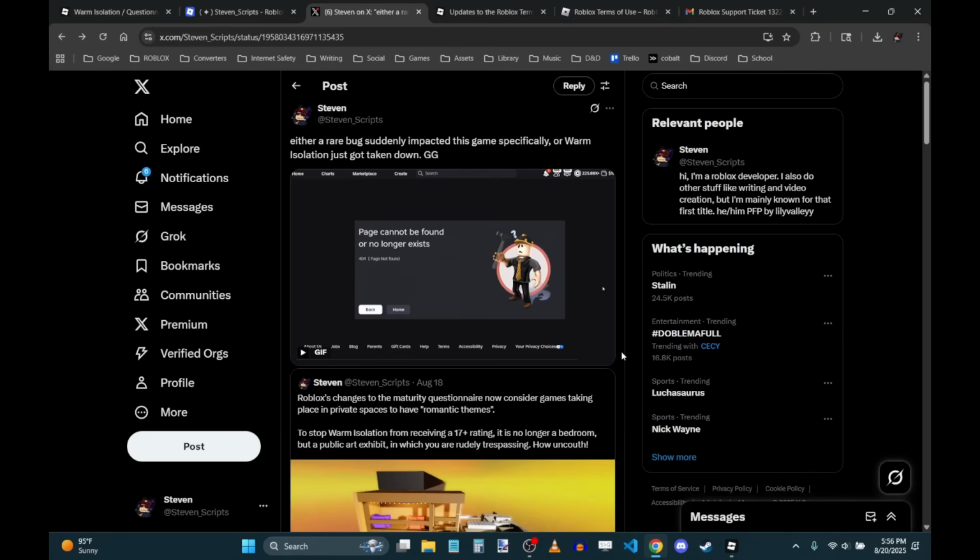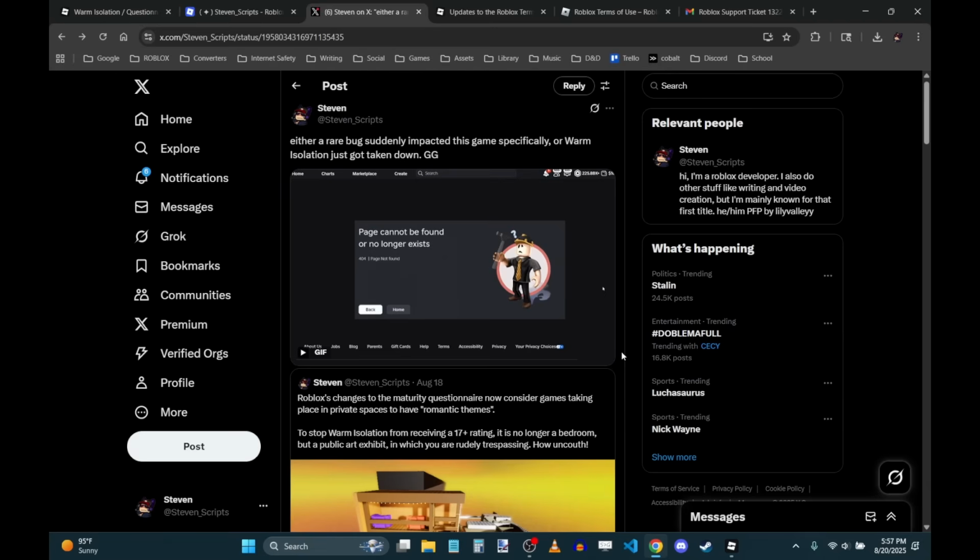compliance questionnaire, where they decided to take care of a specific kind of game, which I don't really know what to call them. I don't know if there's a name for them, but one really big one was XYZ Public Bathroom Simulator. This was a Roblox game that was up on the platform for a long time. I don't know what was inside the game, but I could assume that it was a public bathroom. And this was a game that was a hotbed for people engaging in violative behavior of the sexual kind.